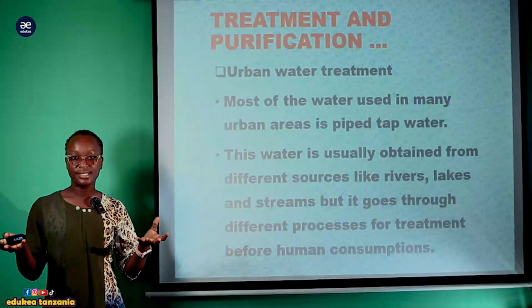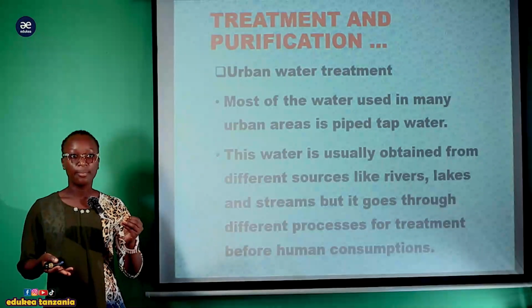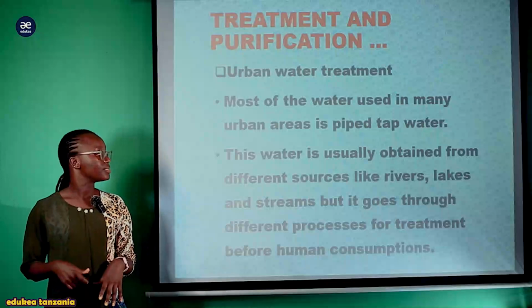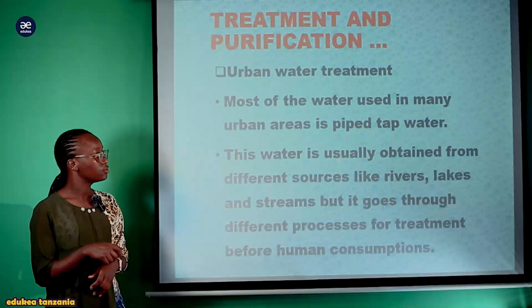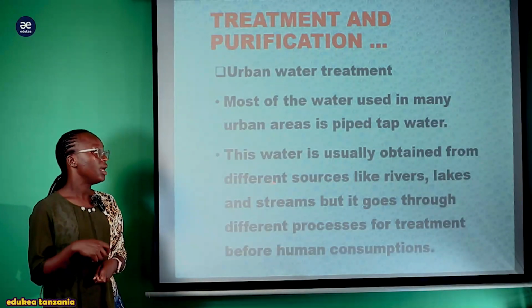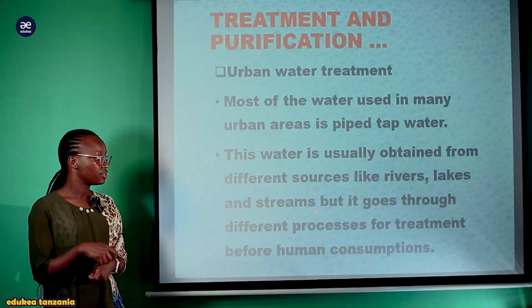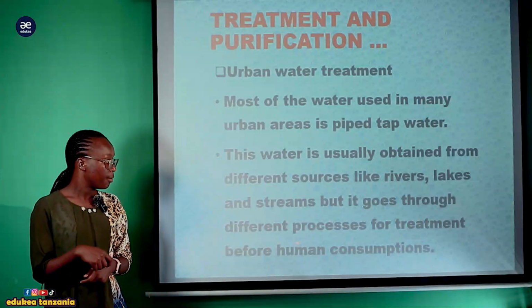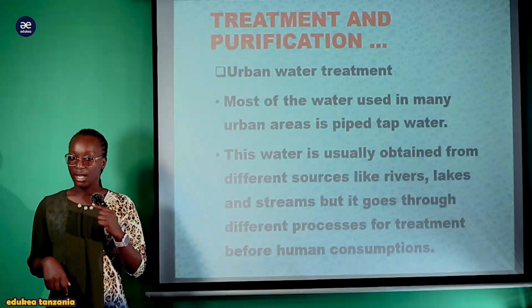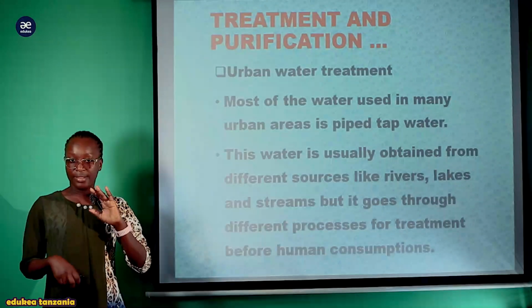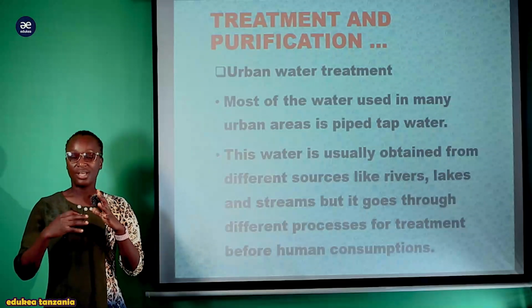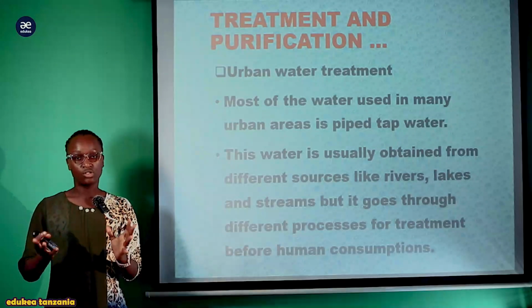This water is usually obtained from different sources like river, lake, but it goes through different processes for treatment before human consumption. As I said, kwamba tunajua kwamba maji ambayo yanatumika kwenye urban area developments, urban areas or urban development, they are in the form of tap water. Kwamba ni yale maji ya visima, maji ya mabomba.